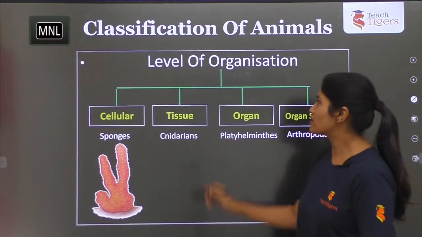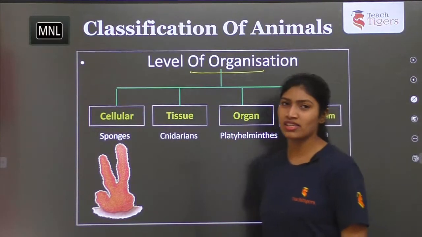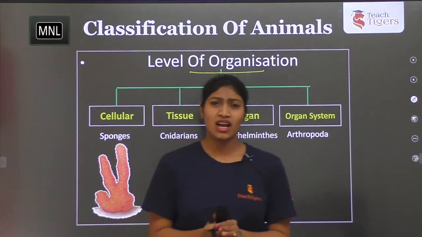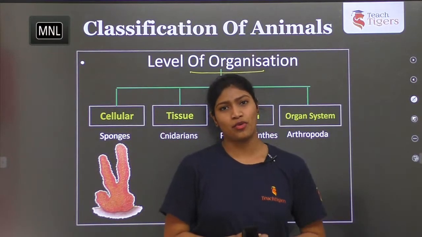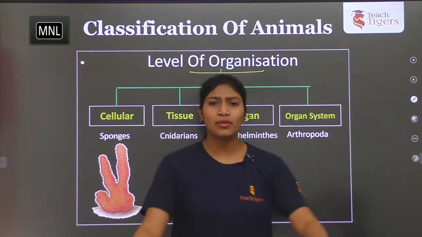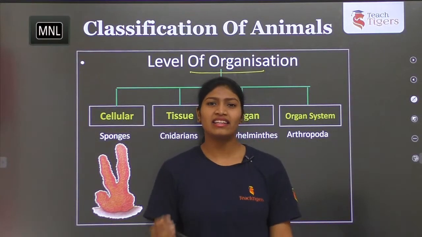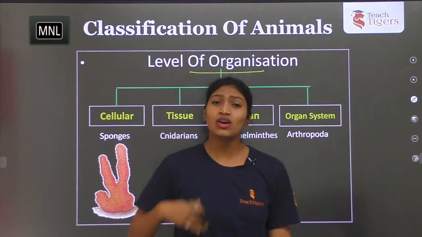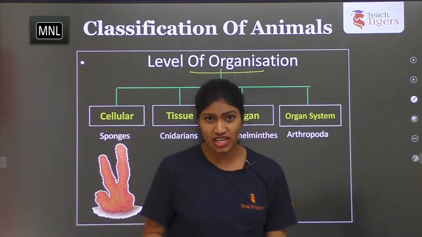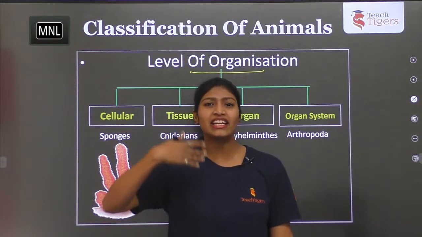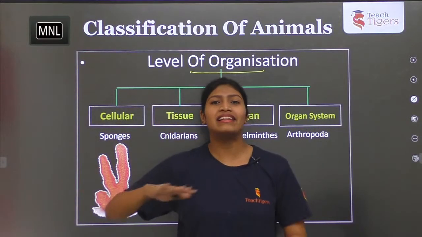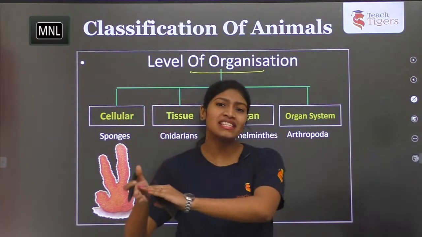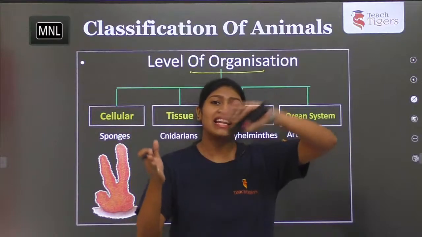Coming to the first, that is level of organization. What is the level of organization? Level of organization means what the organism is actually made up of. What is our body made up of? We will say cells. Yes, cells are the ones which form a body. How are they formed? By division, right? Cells divide and form entire multicellular organisms. So from a single cell to a multicellular organism, there is a division.